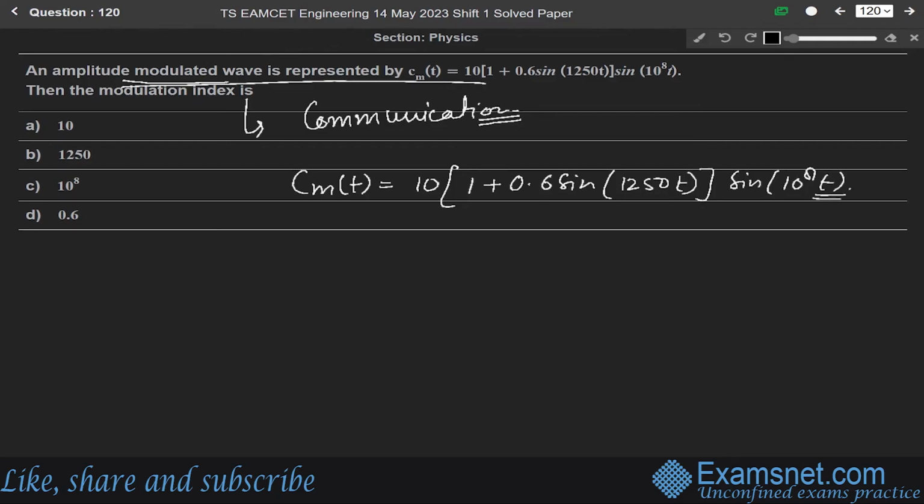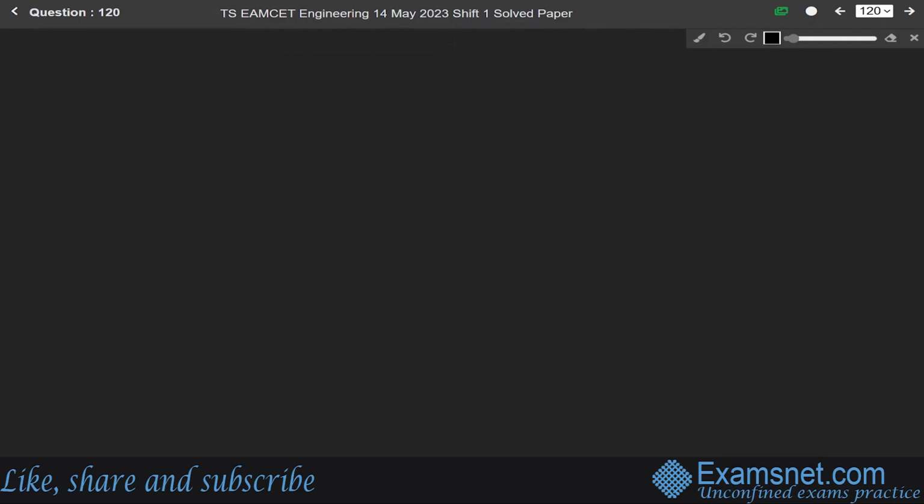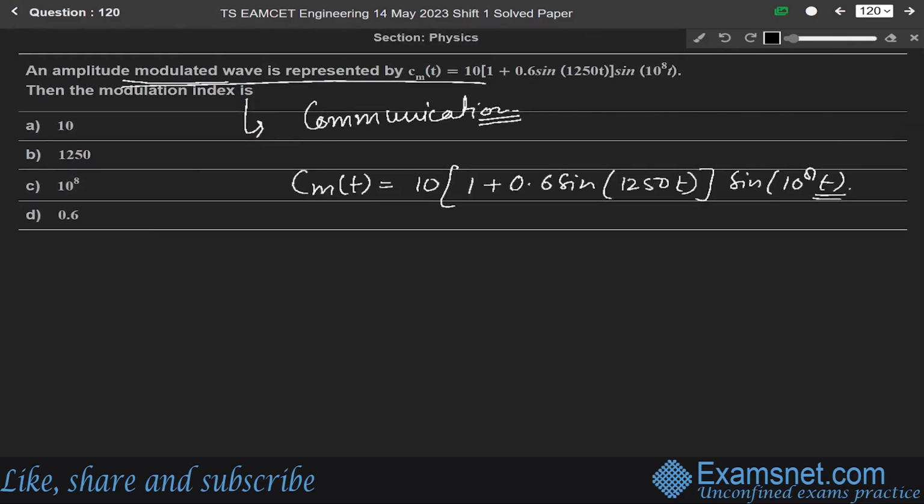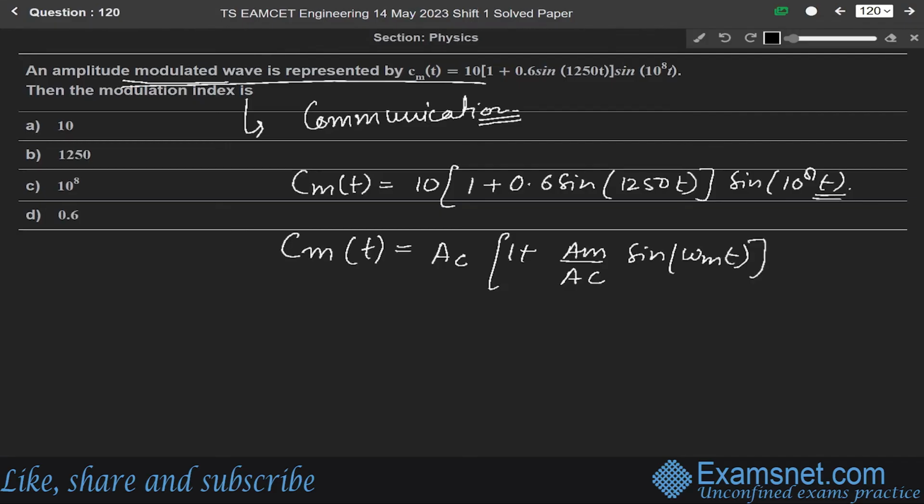Okay, and if we compare this with the standard wave equation, what is standard wave equation for the amplitude modulation? It is AC, 1 plus AM over AC sine omega mt into sine omega ct.